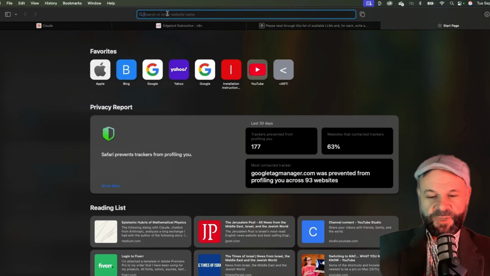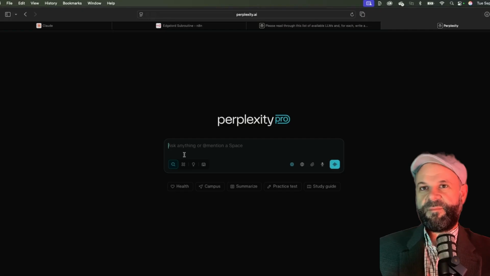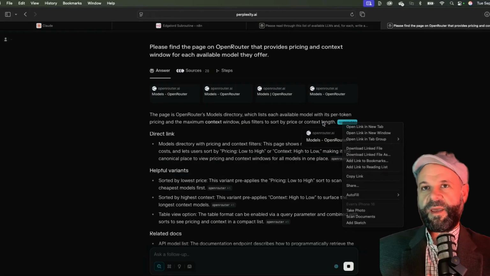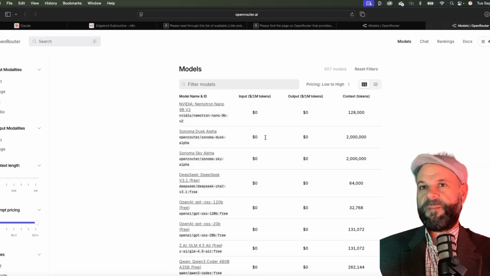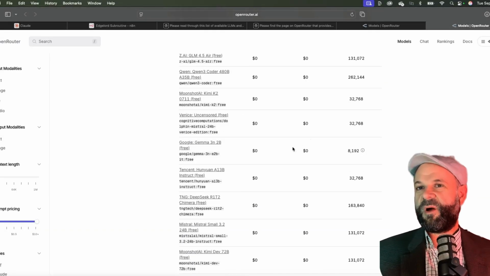Next I'm going to do a search. Never use Google anymore. Okay, so I did a Perplexity search and found where the OpenRouter pricing pages are. Here we go. Some of these models are free, almost free.